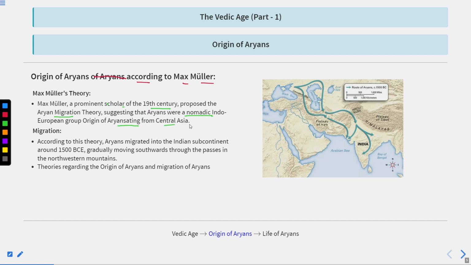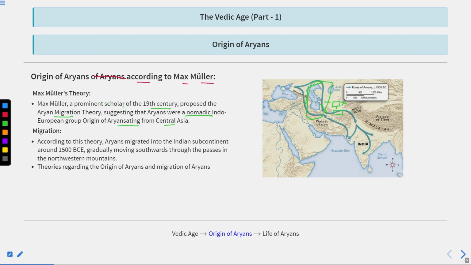According to Max Muller, Aryans belonged to the Central Asia and Russia region, particularly this region is where Aryans used to belong. They were nomadic. Basically, they were semi-nomadic. They used to do agriculture as well as pastoralism. Pastoralism means domestication of animals. They used to do shifting agriculture. So they would do agriculture at a particular place, then after 10 or 20 years they shifted to another place. That's why they were nomadic, basically searching for a new place.